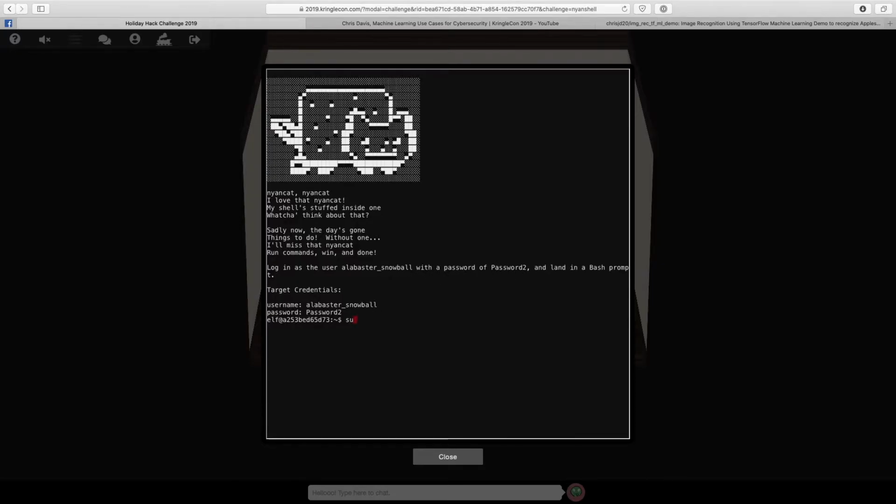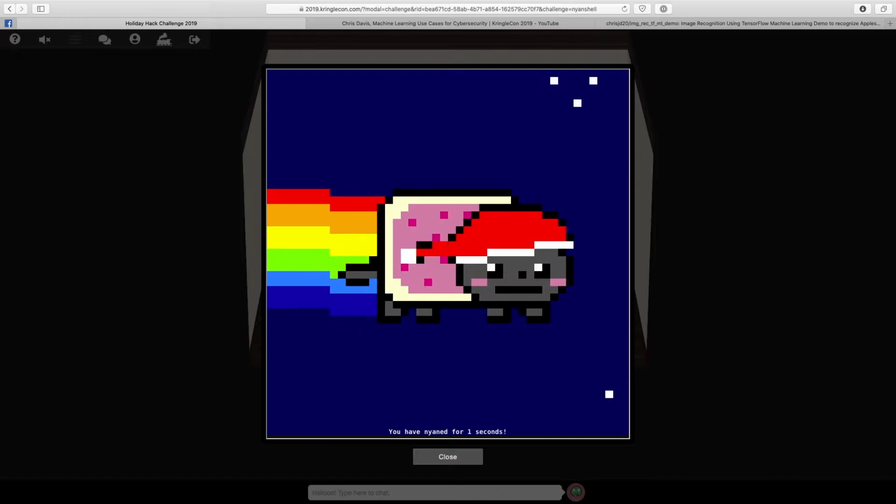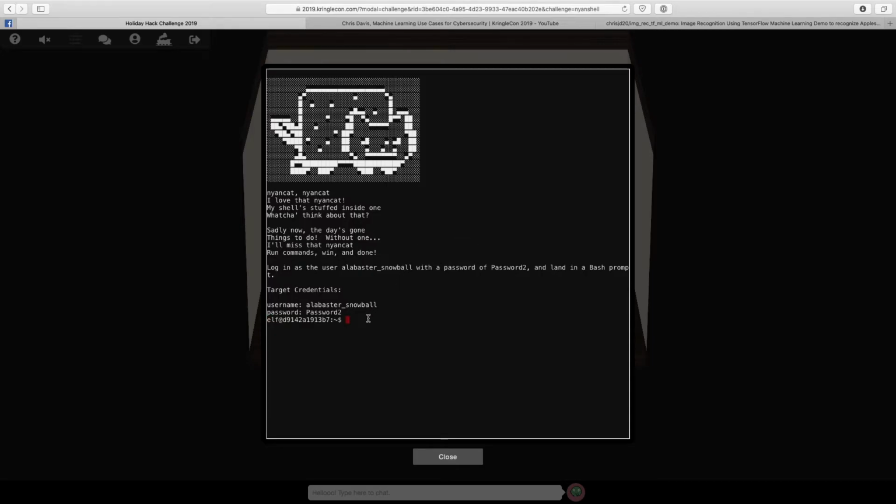Let's see if we can. Alabaster Snowball and then password2. That is not a bash shell for sure. So let's back out of that and take a stab at it again. So first, to solve this, let's look at the contents of passwd.